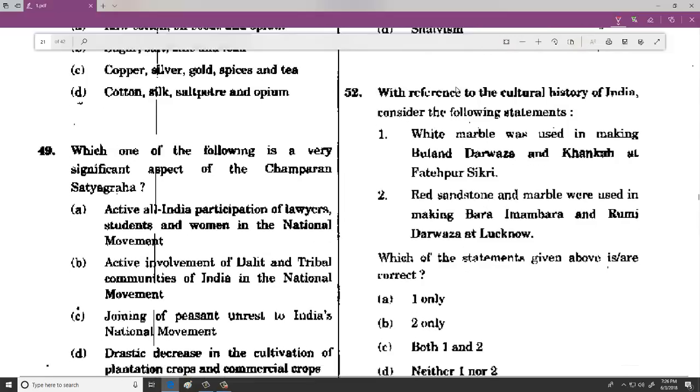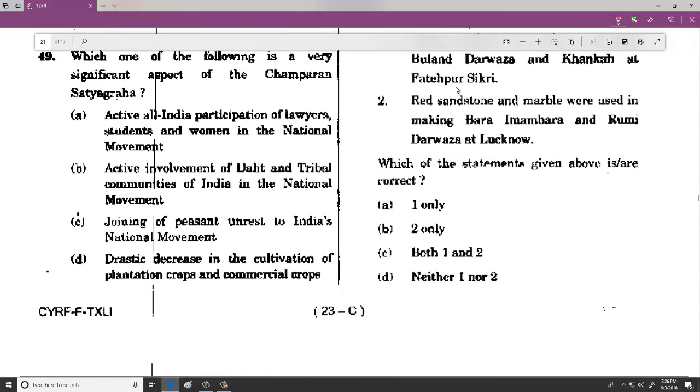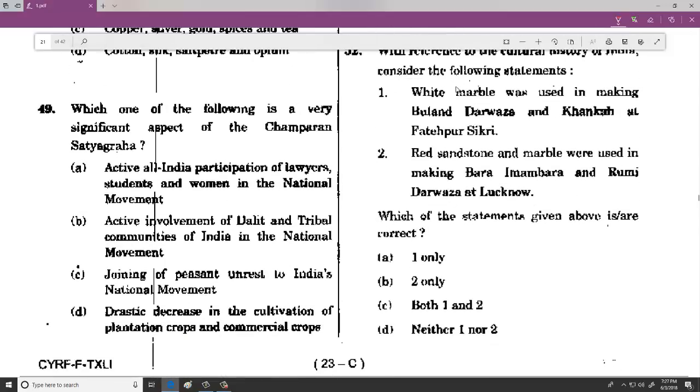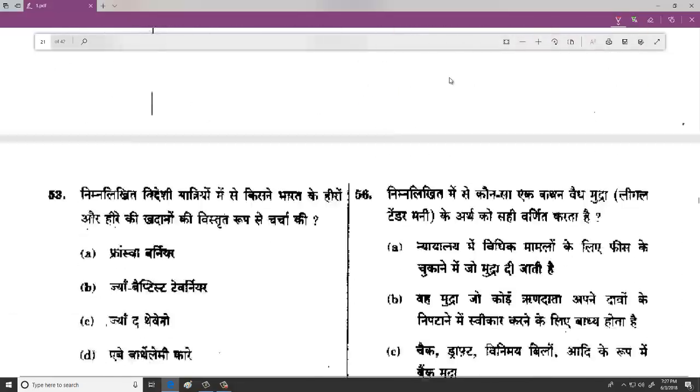And then when we talk about 52, here they have asked about the stones which are actually used. So one is white marble, Buland Darwaza and Kankan. Here we try to see along with white, even black marbles are used, but as they have not given only, we are considering that this statement is right. But when we talk about Bara Imambara and others, marble is not there in that. So because of that we are saying that this statement is wrong. So the option we are choosing is A.